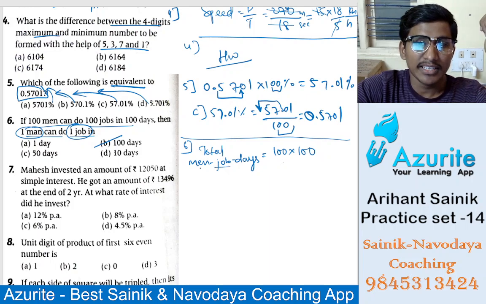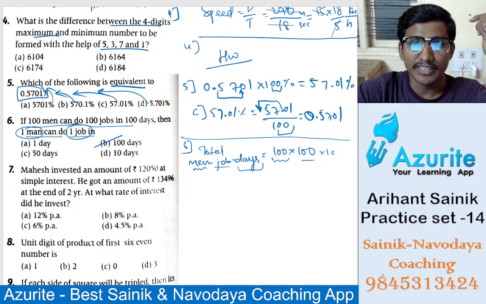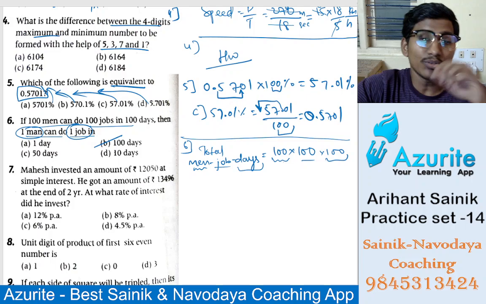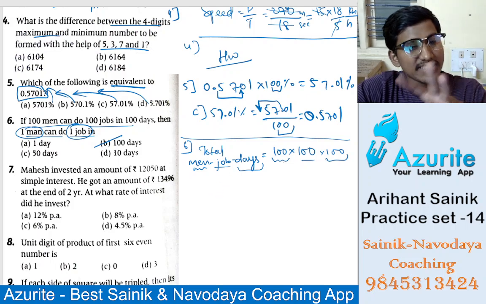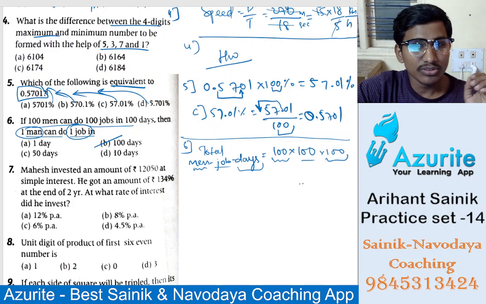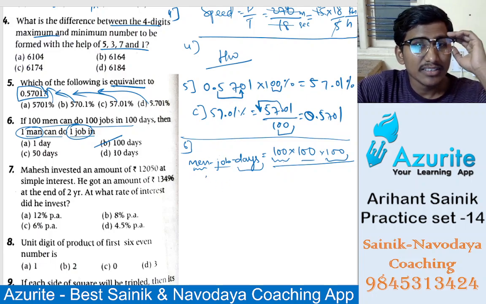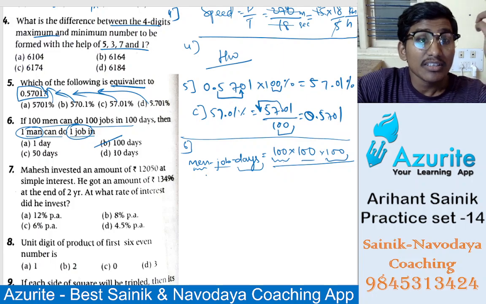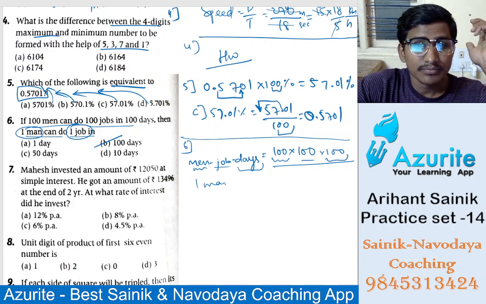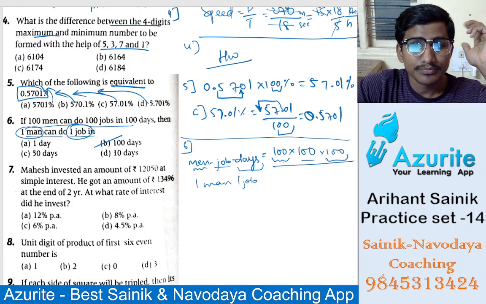And days is into 100. Now we divide men into days. Men into days divided by. Now we need to find how much? We have to find for one man and one job.